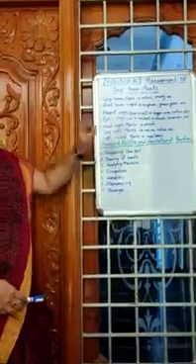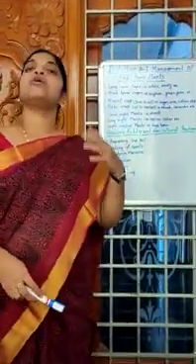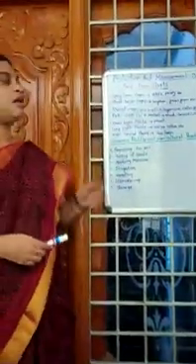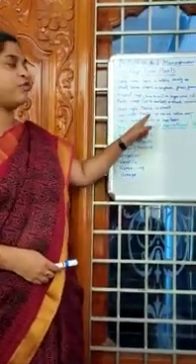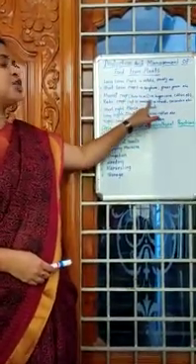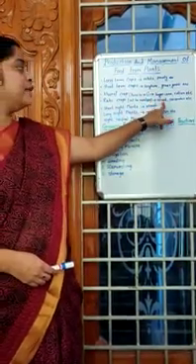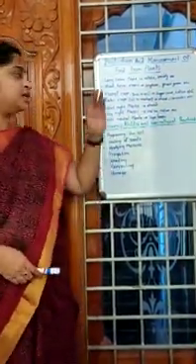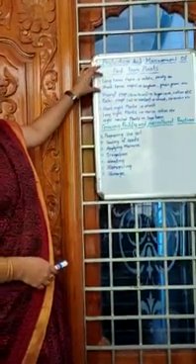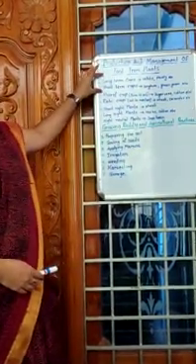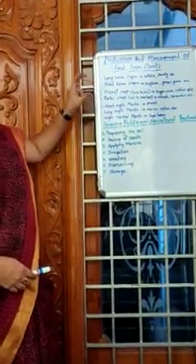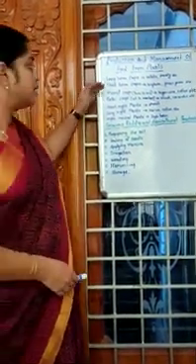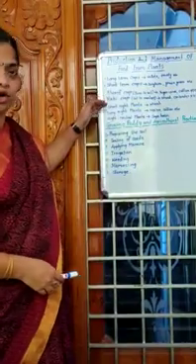Next, Rabi crop. The crops which are grown in the winter season are called Rabi crops. The duration of the Rabi crop is October to March or April. Example, wheat and coriander. This is about the duration of the time. Based on the duration of the period, the crops are long-term crops and short-term crops. Based on the seasons, the crops are Kharif crops and Rabi crops.